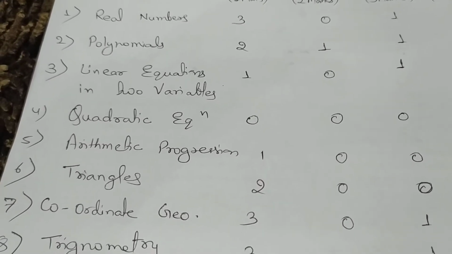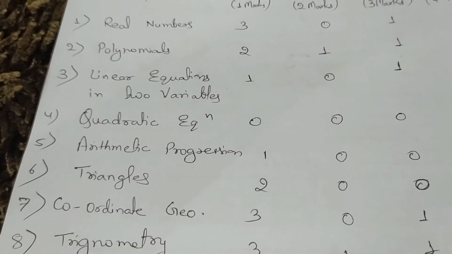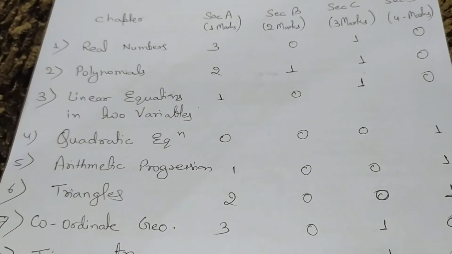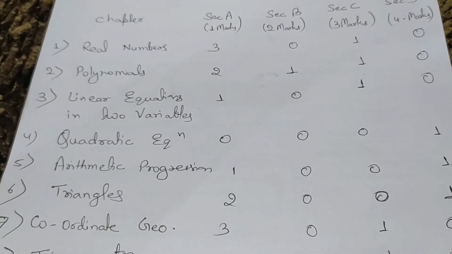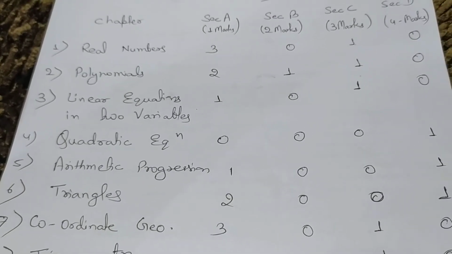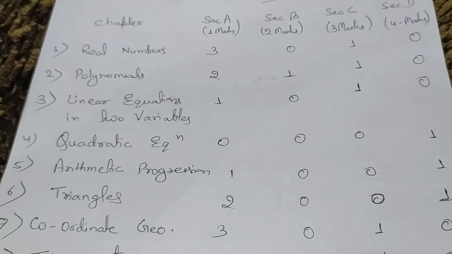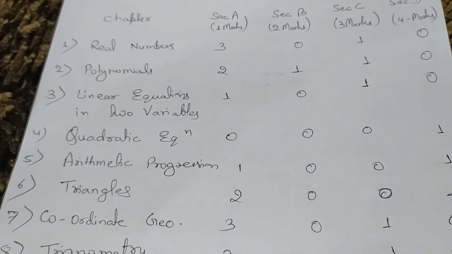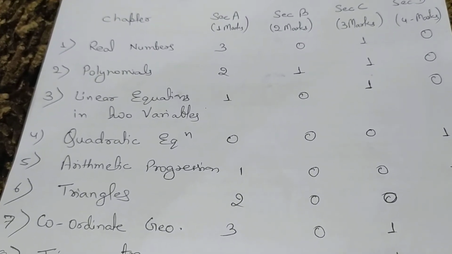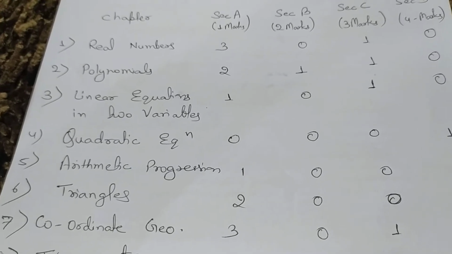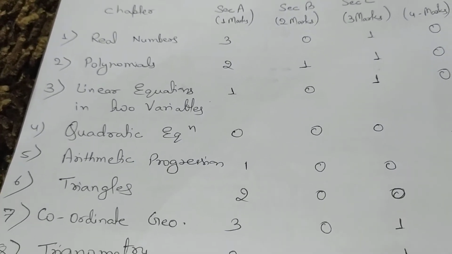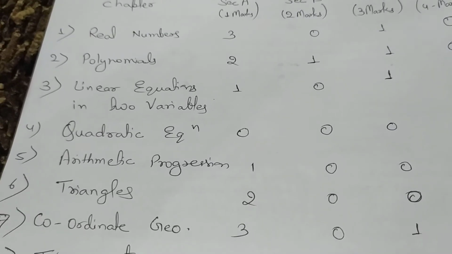Third chapter, linear equations in 2 variables. From this chapter there is only one question of 1 mark, no question of 2 marks, and again only one question of 3 marks came in exams, and 0 questions in section D, or we can say no question of 4 marks.